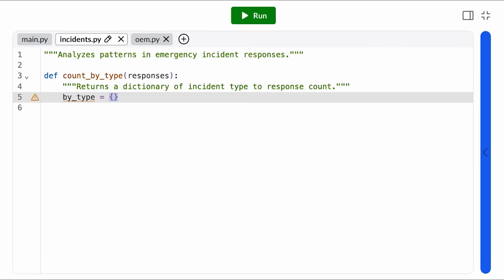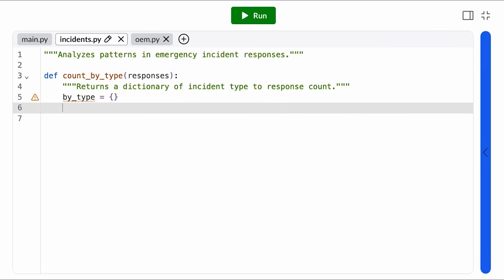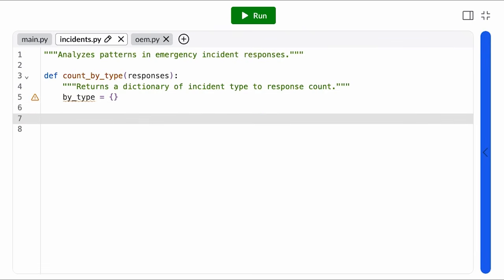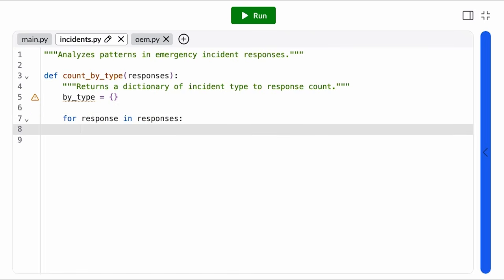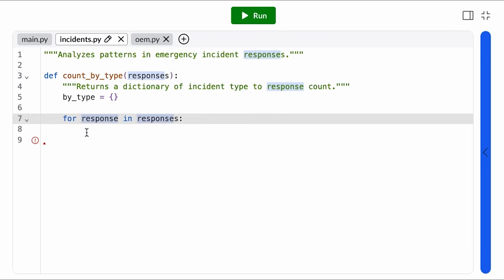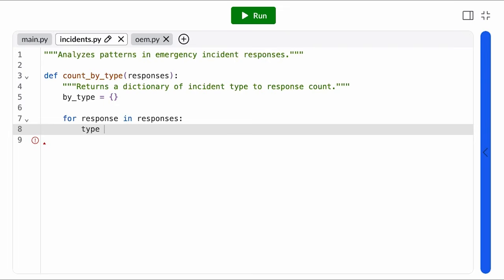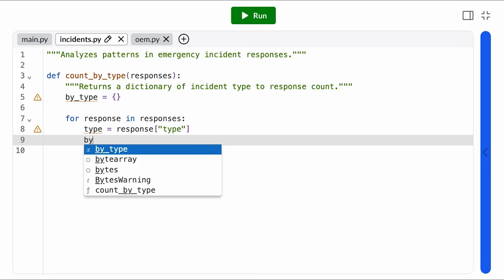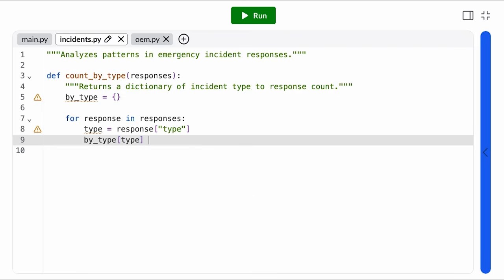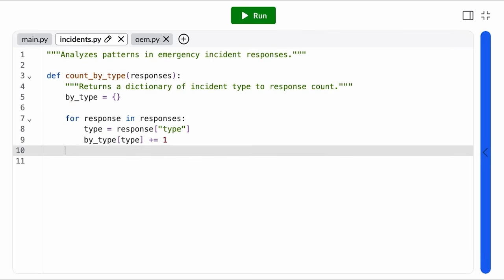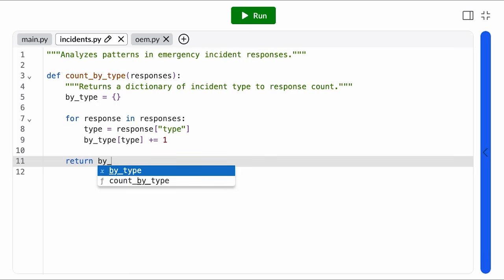So let's get our accumulator pattern going. We start by initializing an empty dictionary. And then we want to iterate over every incident. Since our dataset is a list of dictionaries, our loop variable will hold the next incident record on each iteration. And then inside the loop body, we just want to increment the count for the current incident's type. And then finally, we return our new dictionary at the end.